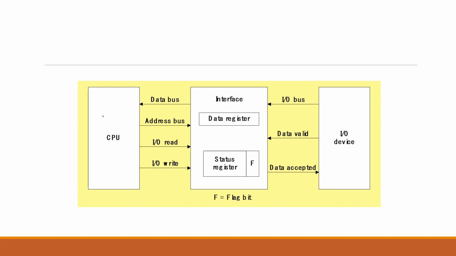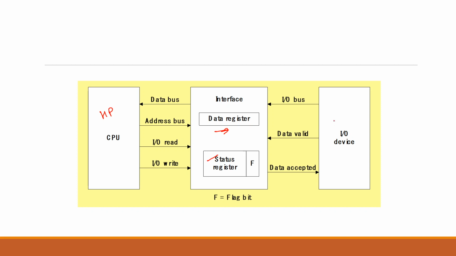This is your CPU or microprocessor, and this is your input output device. We have data bus, address bus, and input output buses. This is your IO device, and there is an interface, which is a part of the input output subsystem. There is a status register which tells the status of the device, and this is a data register.